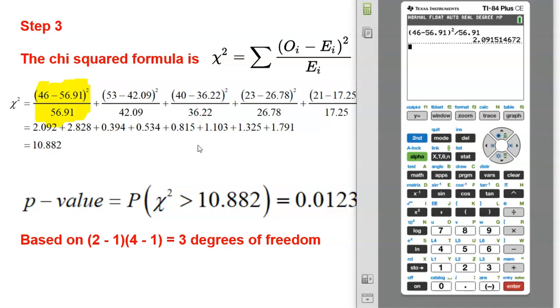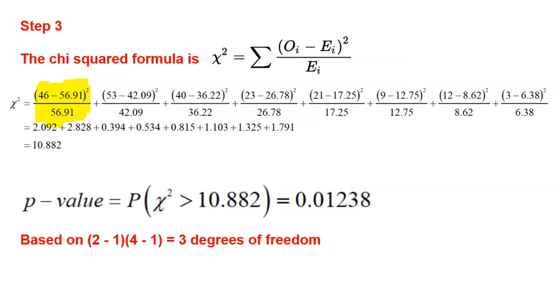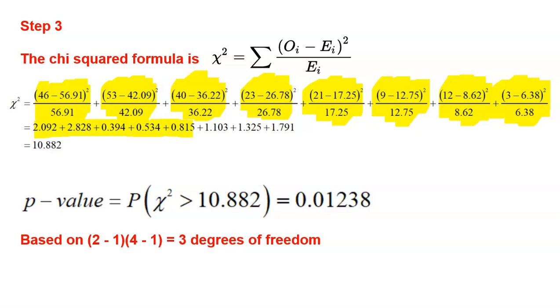I have to do that for every cell. So here's all of my work for that. Again, every cell: observed minus expected, squared, divided by expected. It does take considerable time to do this. I know it's not fun, I know it takes time, but it is what it is. Then you take all of those individual chi-squareds. I rounded them all to 3 decimals. And then you add them all together to get your chi-squared. Okay, 10.882 is my chi-squared value. A lot of math going on there. Lots and lots of math.